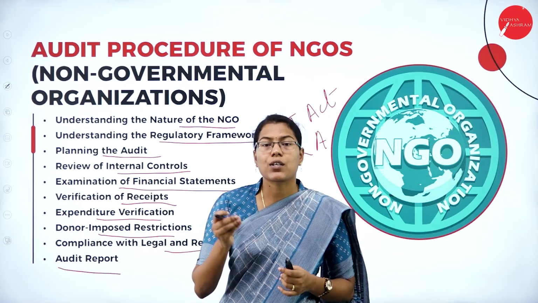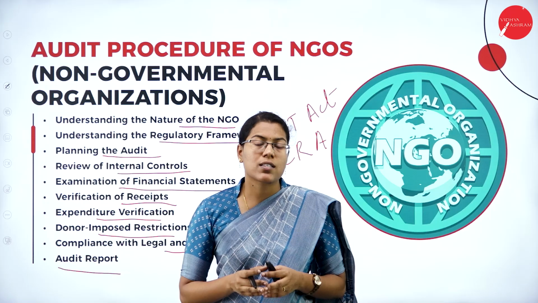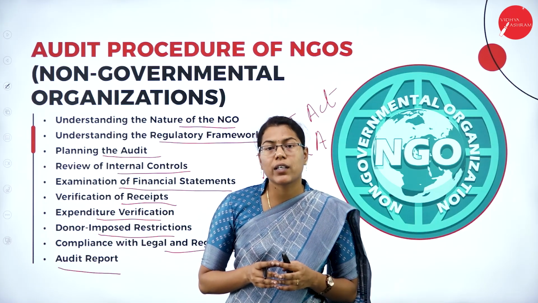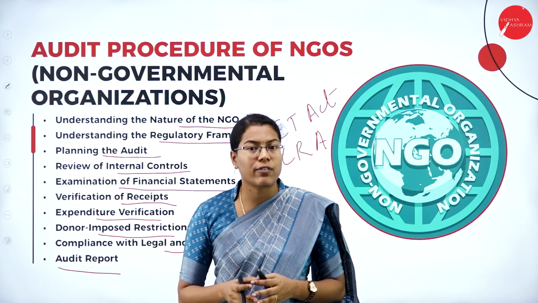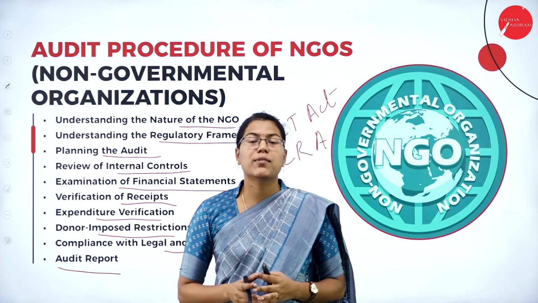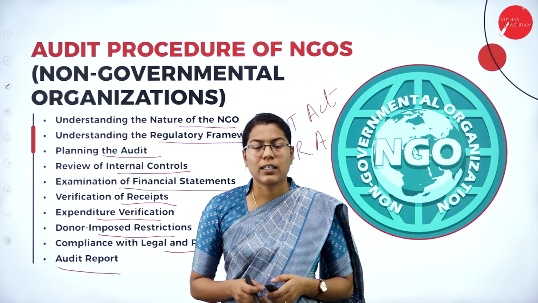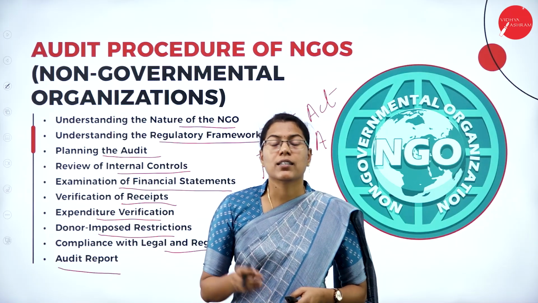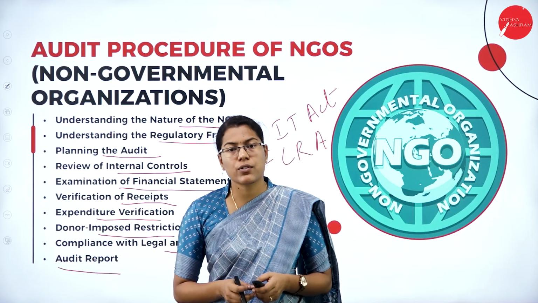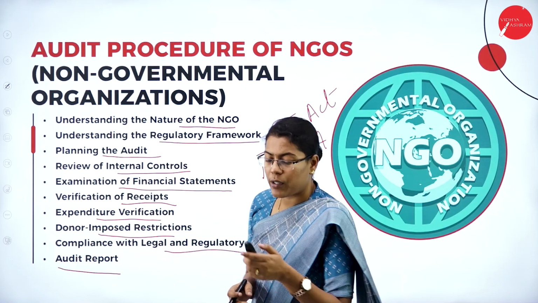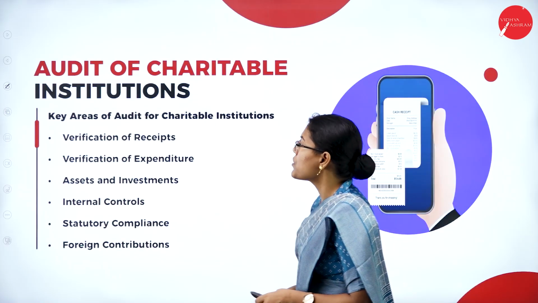and also he has to mention the observations he has made, any kind of weaknesses or errors that have been found, or any kind of mismanagement that has been found in the NGOs. This was all regarding the audit procedure of NGOs. So let us look into the audit procedures of charitable institutions.